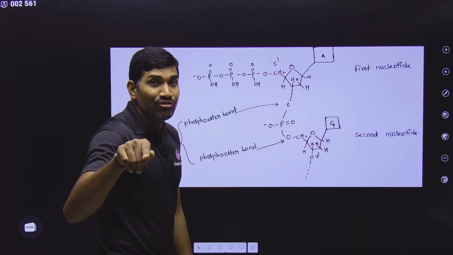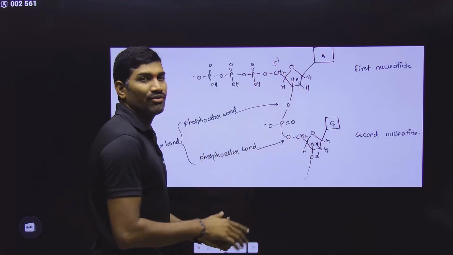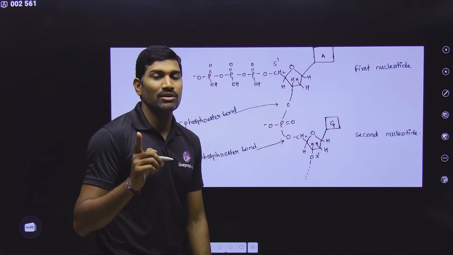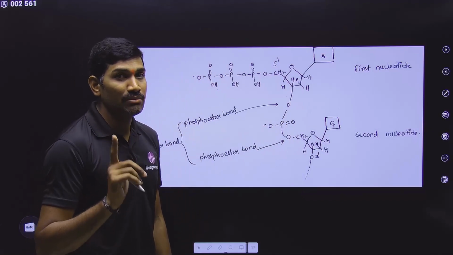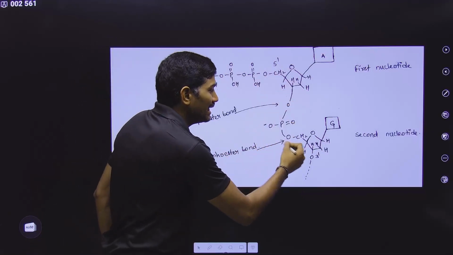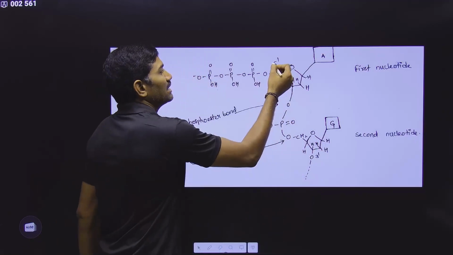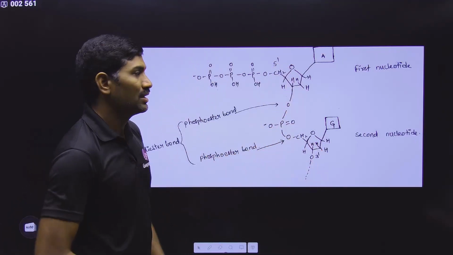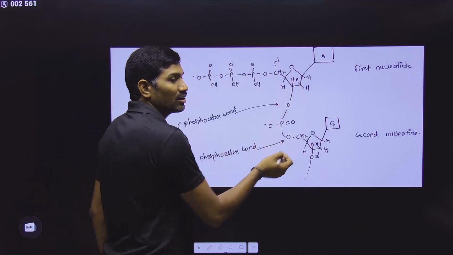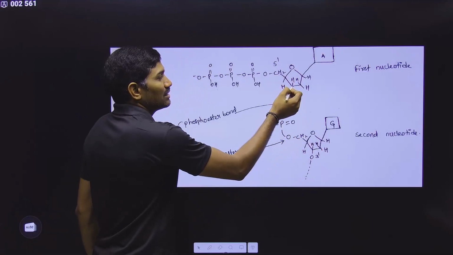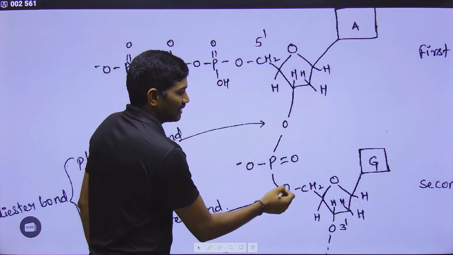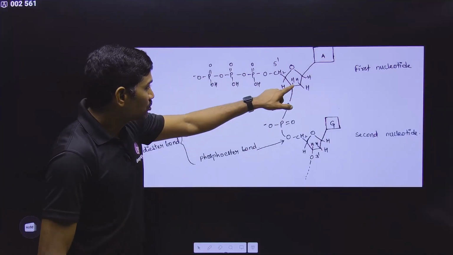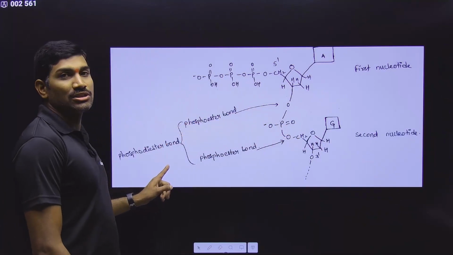But if you are talking about phosphodiester bond formation, you need to say 3' to 5' phosphodiester bond. Once again I am repeating because many students make a mistake here. For the complete DNA or RNA molecule, it is from 5' to 3'. It is based on free ends. But if you are talking about the phosphodiester bond, what are the carbons involved? The 3' carbon of the first nucleotide and the 5' carbon of the second nucleotide. Understood or not? That's why it is called a 3' to 5' phosphodiester bond.